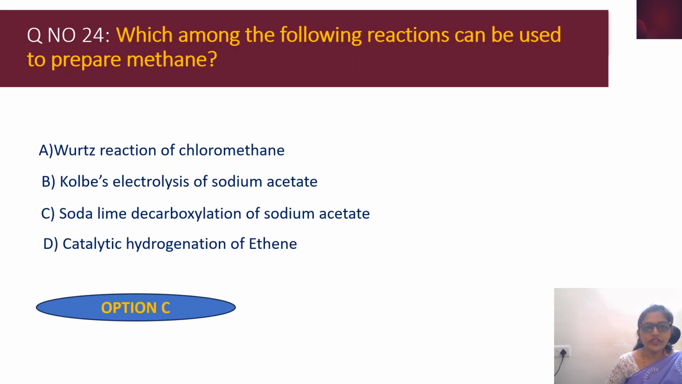So coming to the very first question number 24. Which among the following reactions can be used to prepare methane? So here they have given 4 options: Woods reaction, coal-based electrolysis, decarboxylation of sodium acetate, catalytic hydrogenation of ethane.